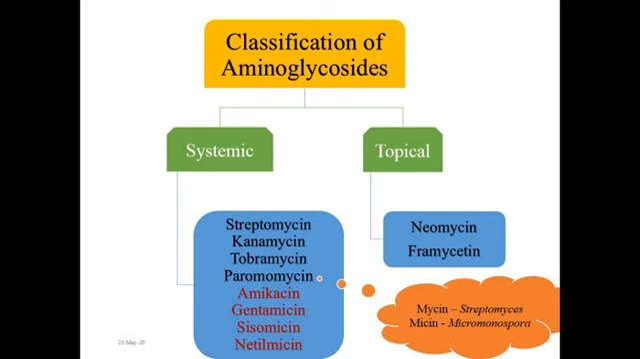We have learned that aminoglycosides are natural and semi-synthetic derivatives. So here, amikacin is a derivative of kanamycin and netilmicin is a derivative of sisomicin. So amikacin and netilmicin are semisynthetic derivatives, while the rest are naturally obtained aminoglycosides.